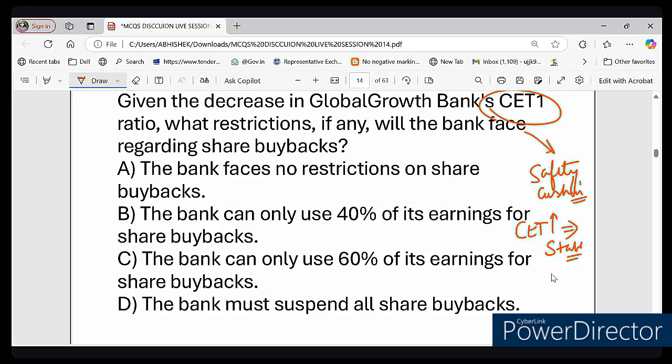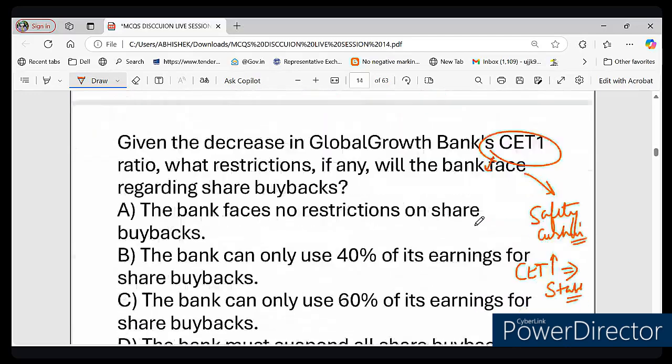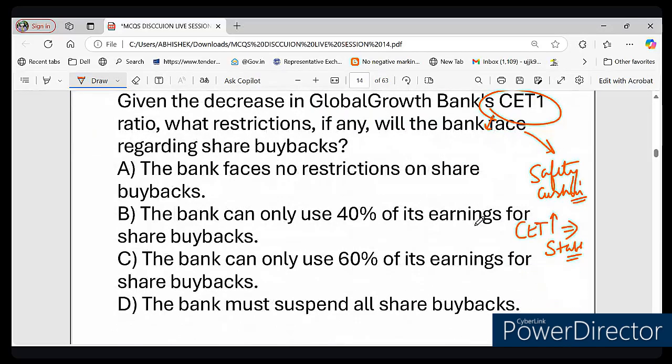So the rule is that if CET1 ratio is high, banks can freely distribute profit through dividends, bonus and share buyback. If the CET1 ratio is high, banks can easily distribute their profit, through shares, through bonus, through buyback. But if CET1 ratio falls, the bank must hold back some earning to stay financially strong, right? So in this case, what is happening? Earlier, its CET1 was 10.6%. Now it decreased to 9%, right? So they must follow the capital conservation rule. So tell me, what is the answer to this particular question?